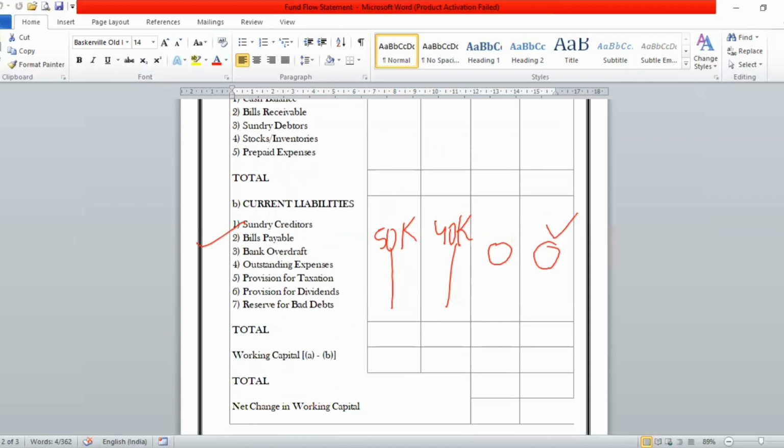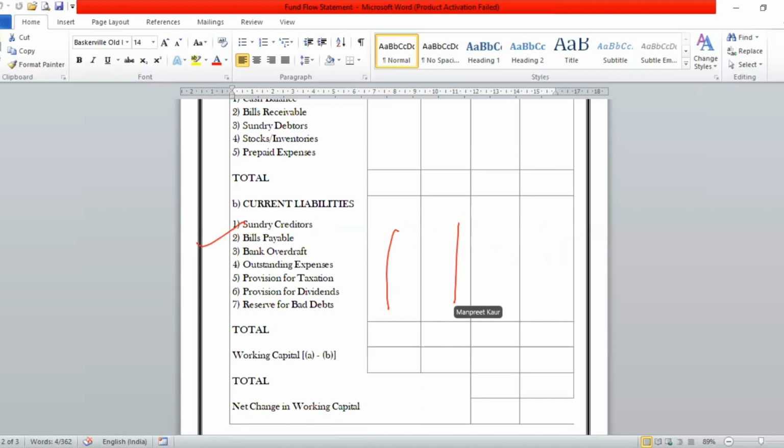In the same format, you have to put sundry creditors, bills payable, bank overdraft, outstanding expenses, provision for taxation, provision for dividends, reserve for bad debts, etc. You have to just post the figures here. That's it.